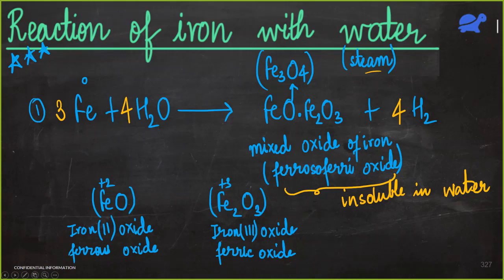Okay, so Swati, you have written an equation, but instead of Fe3O4, you have written ferric oxide. So that is not correct. You have to write Fe3O4, not ferric oxide.